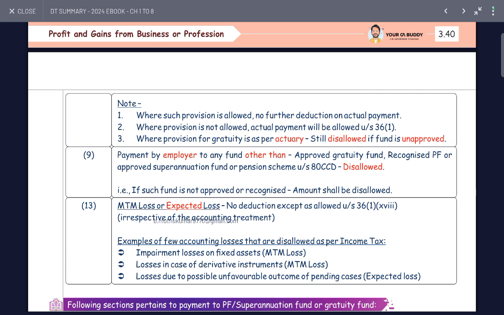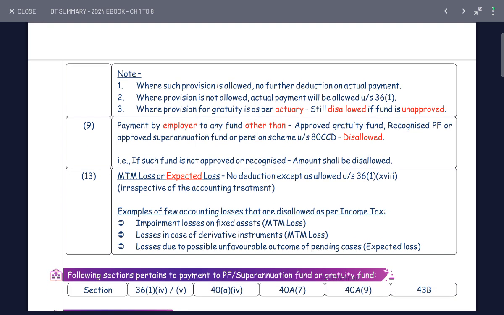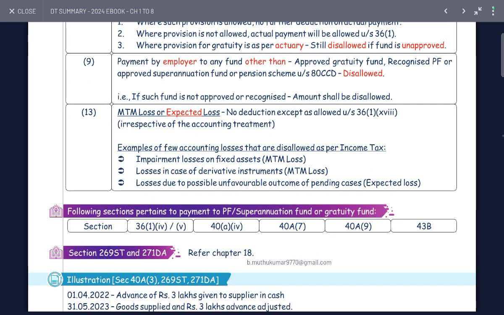Where the provisions are allowed, no further deduction is allowed for actual payment. Under Section 36, the provision for gratuity is allowed when the fund is approved; if the fund is unapproved, the employer is not allowed, and actual payment is allowed. Payment by the employer to a fund other than an approved gratuity fund, recognised provident fund, approved superannuation fund, or pension scheme under 80CCD is allowed. If such a fund is not approved or recognised, the amount shall not be allowed.